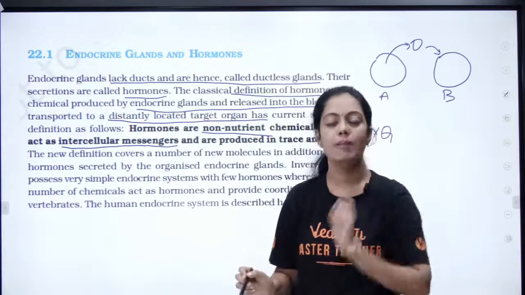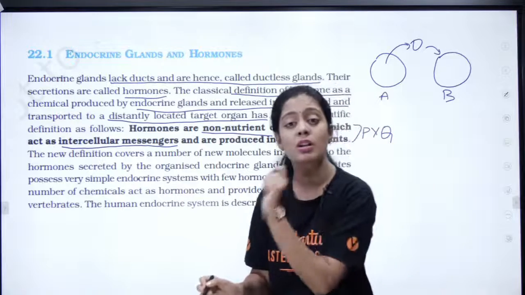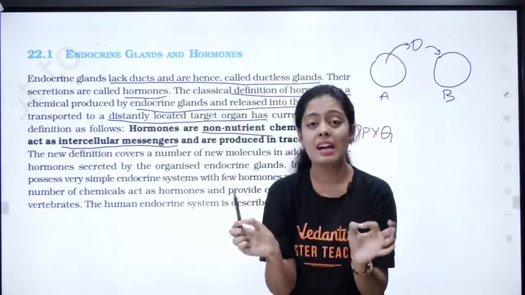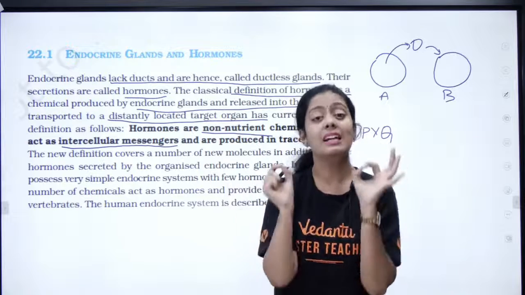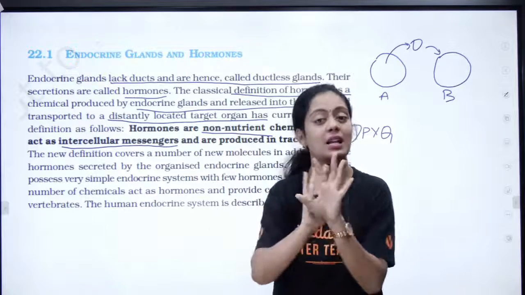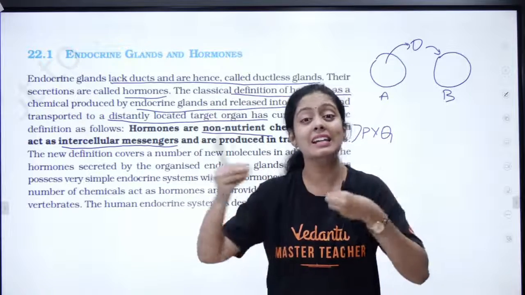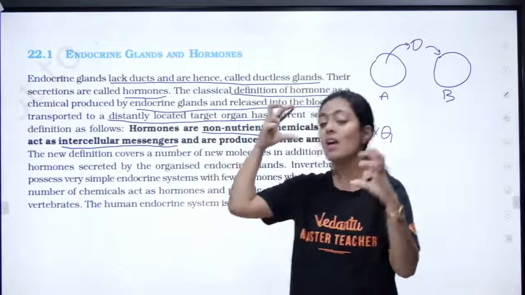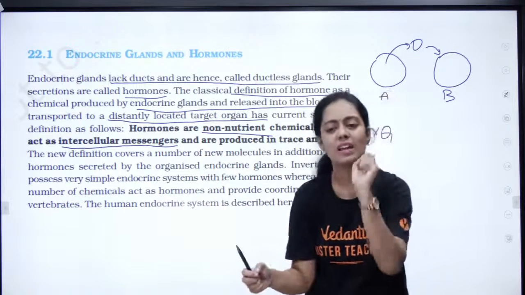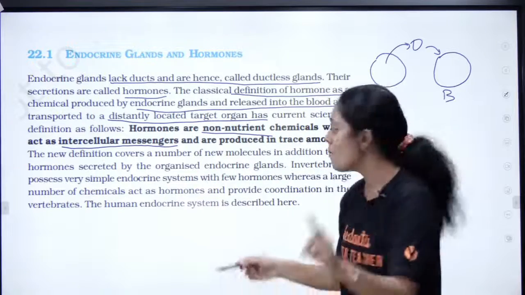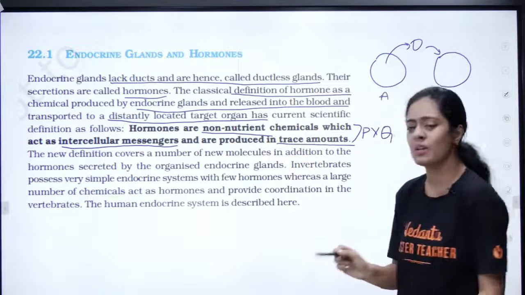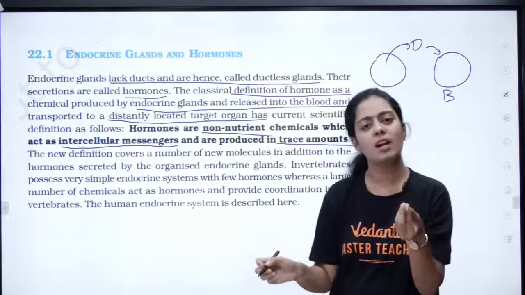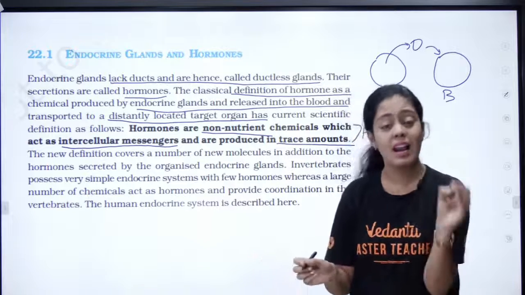Once in the NEET exam they asked: hormones are non-nutrient chemicals which act as intracellular messengers. Intracellular is wrong, pasangala. Intracellular means within the same cell. No, they act as intercellular messengers. They send signals from one cell to another cell. That is very important. And very important, they are produced in trace amounts. Ma'am, what is a small quantity, ma'am? It is not in grams, pasangala.